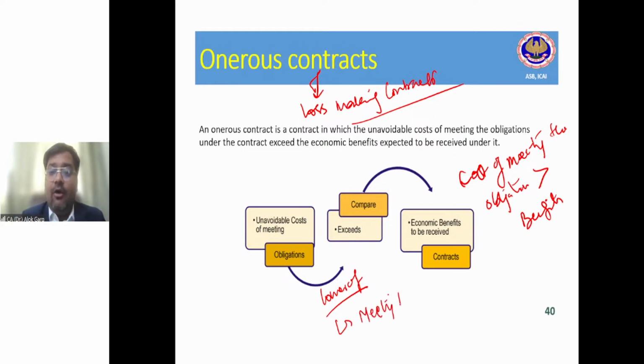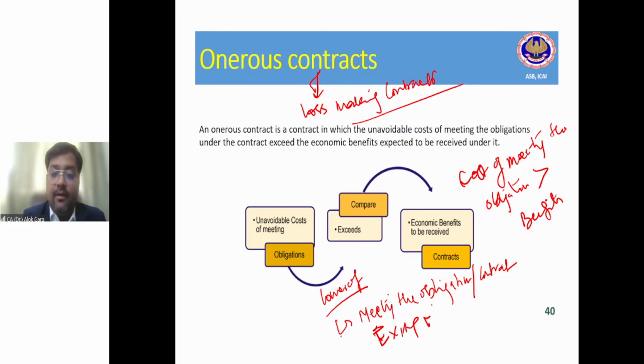Please write down: the provision is required to be recognized at the lower of the cost of meeting the contract obligation and the cost of exiting the contract.